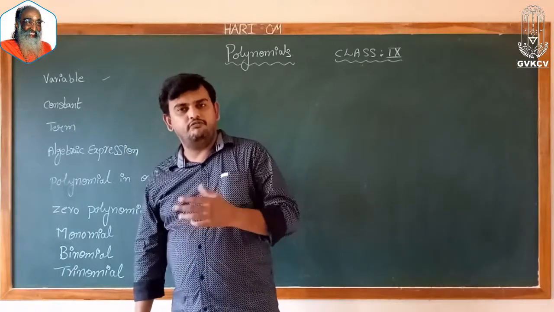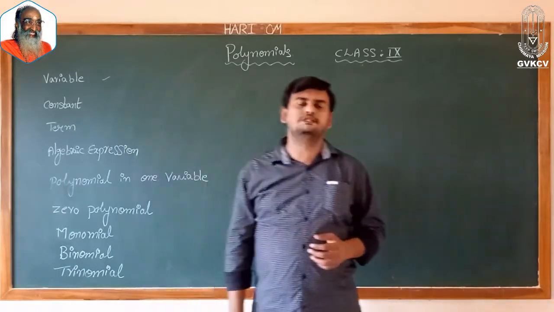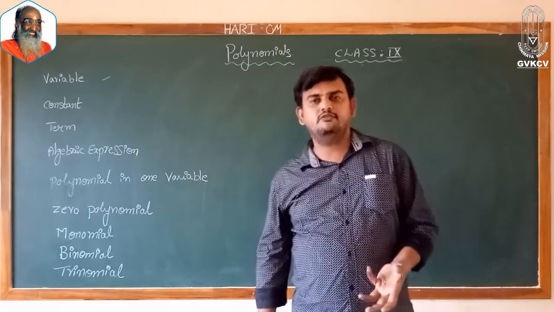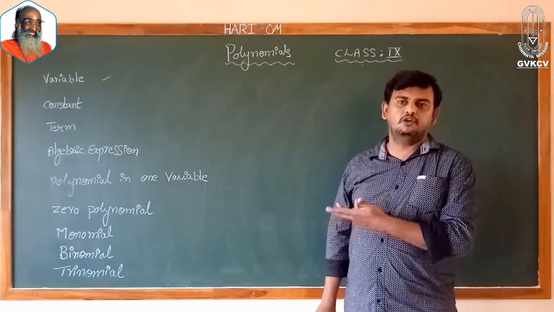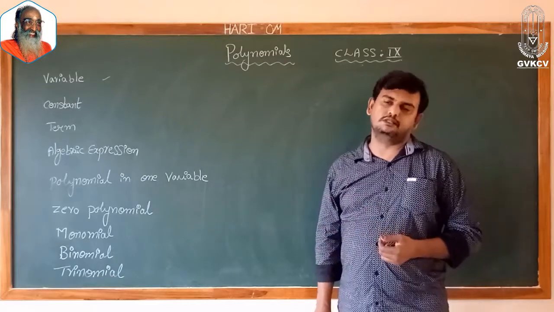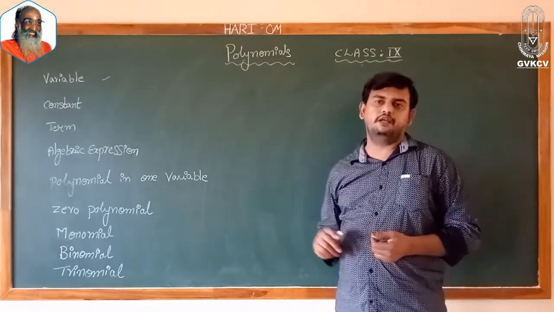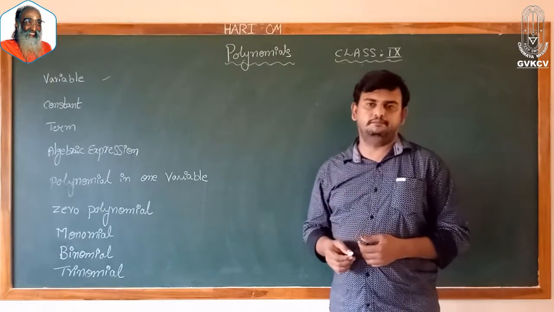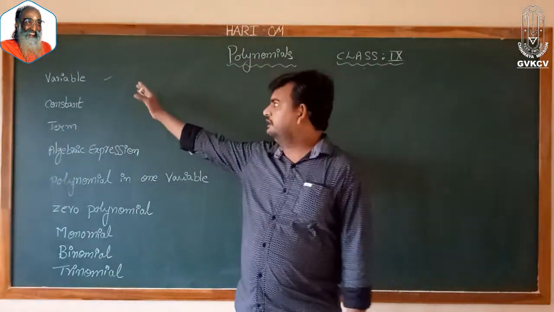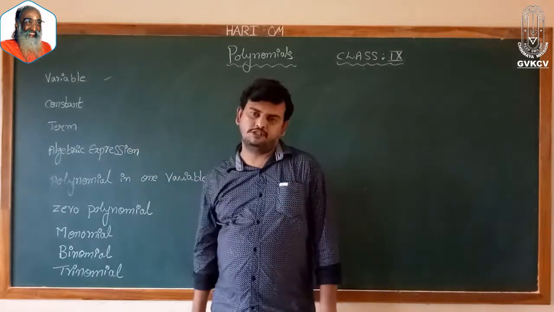We are very familiar with variable and constant. The basics that we learned in class 7 and 8 are constants and variables. What is a variable, what is a constant, all that we know very well.